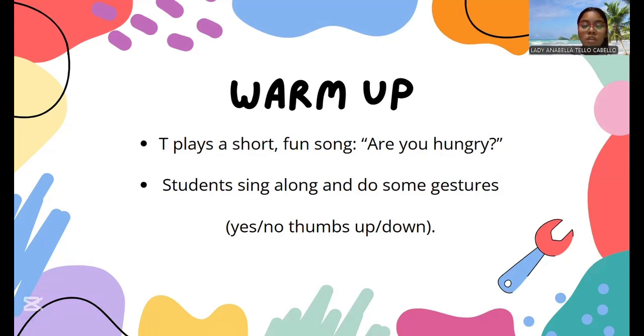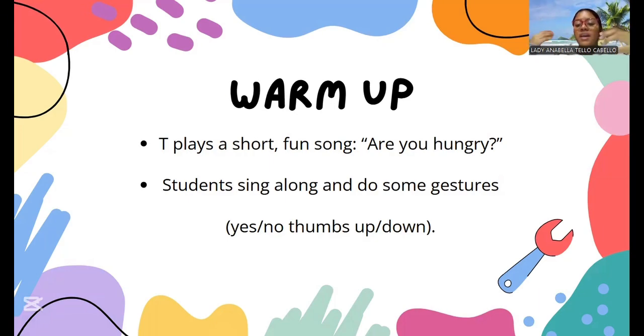So what materials will be used? An audio device such as a phone, speaker, or computer, and a projector or a screen, but that depends on what we have in the classroom. And of course, the song Are You Hungry?